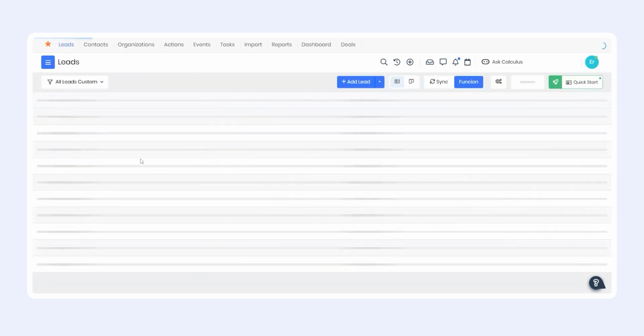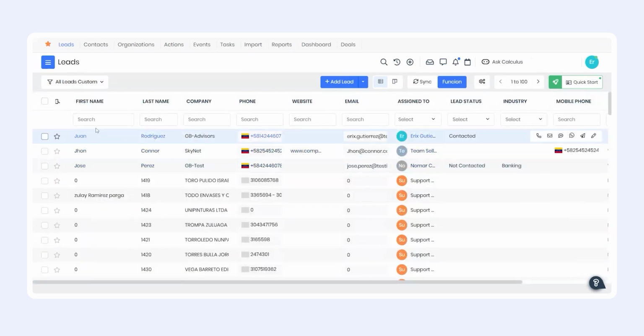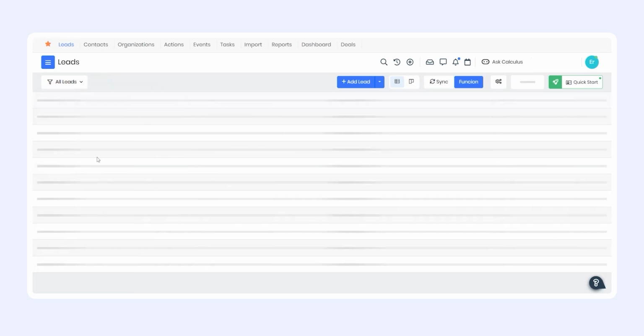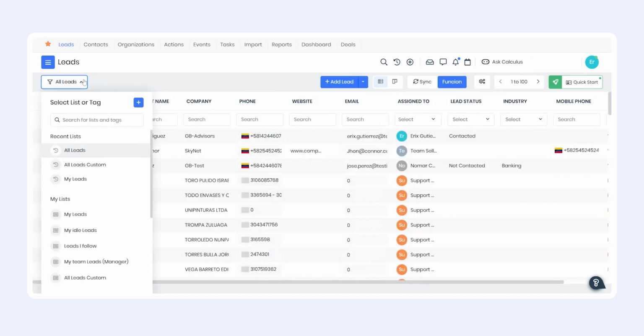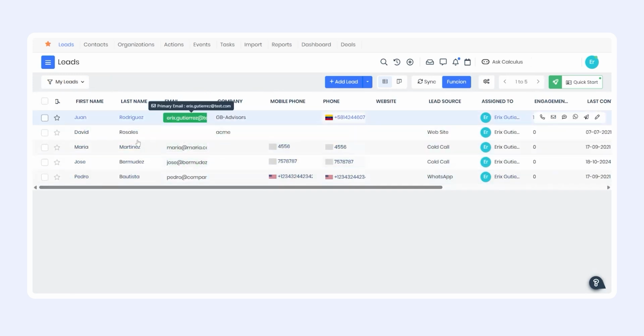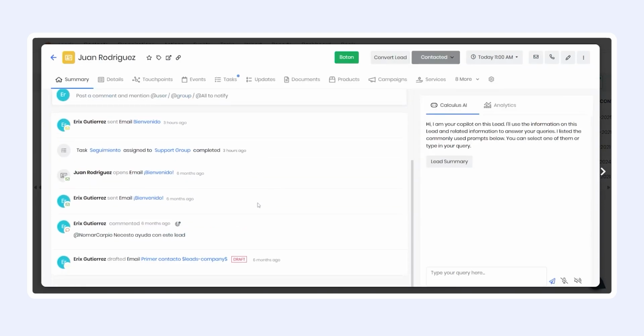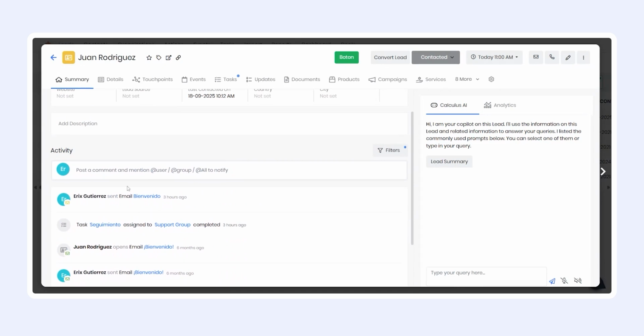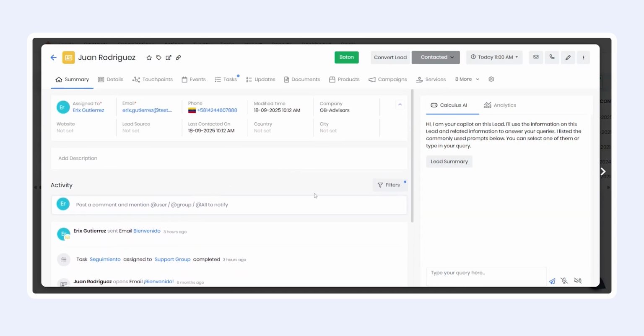Once the lead is created, in this case, for example, we have these leads. We can always filter the information. Right now I'm seeing all the leads, but I can also see only my leads, the ones associated with me. From the leads we can get more information. When I go in, I see that there have been several interactions with the lead, whether email, phone, or comments left here with other people within the organization.